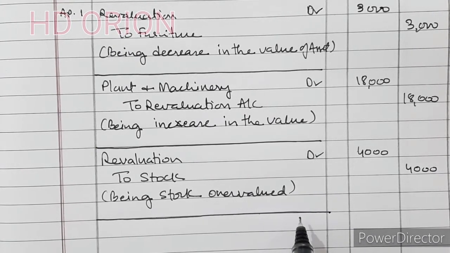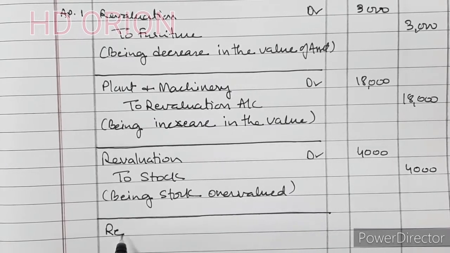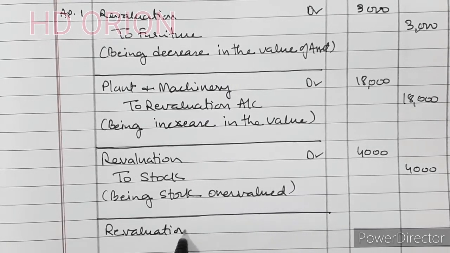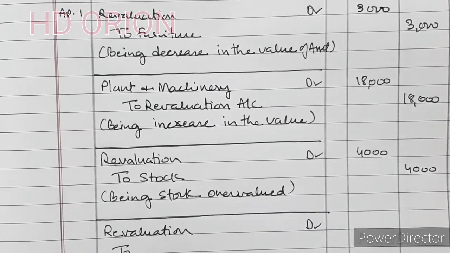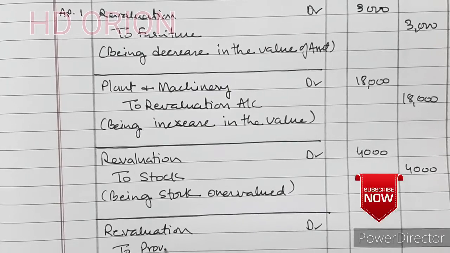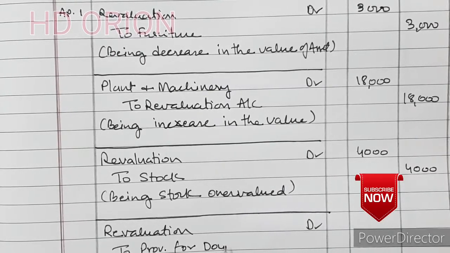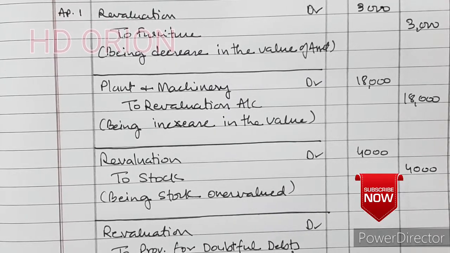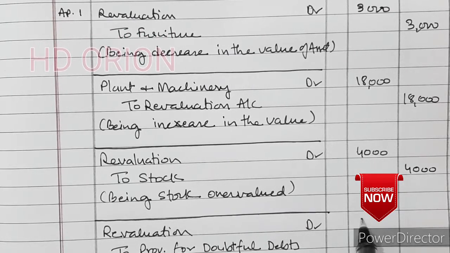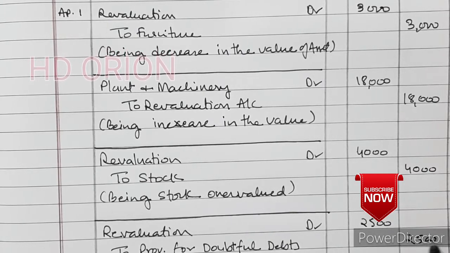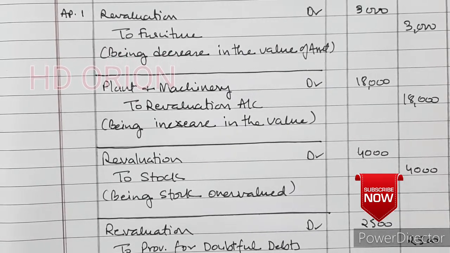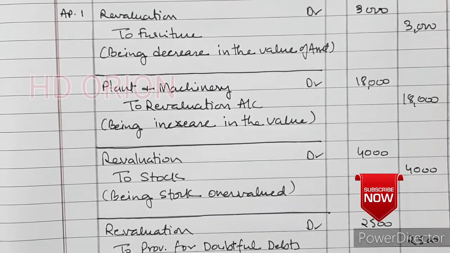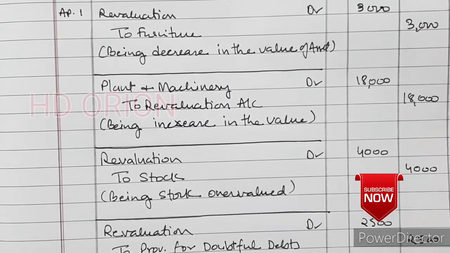Then a provision for doubtful debts is to be created. So revaluation account debited to provision for doubtful debts. It is 5% and debtors are 50,000. So 2,500. Provision on debtors. Now we will calculate profit or loss.